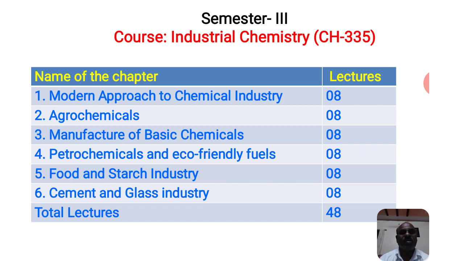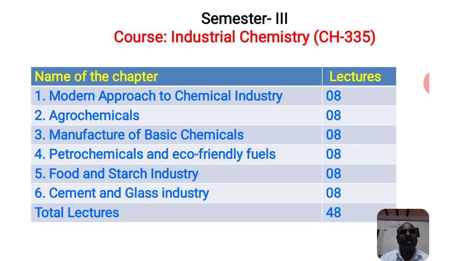In the morning you use toothpaste, brush, soap, sugar, tea; all the types of products in your life are related to industries.